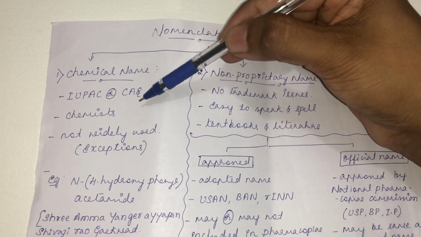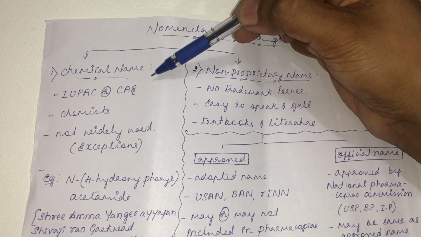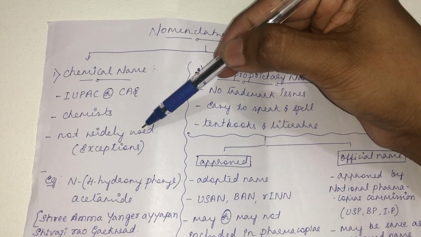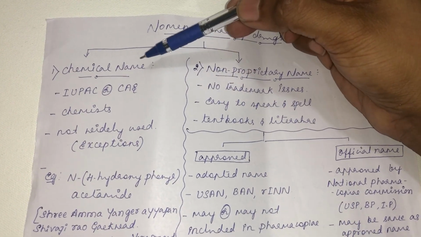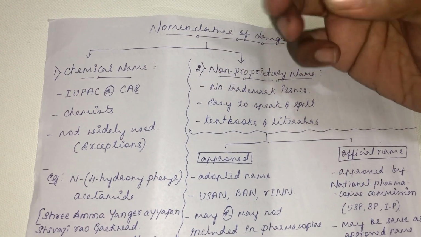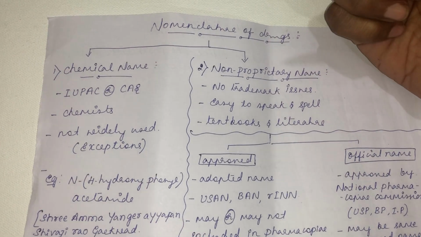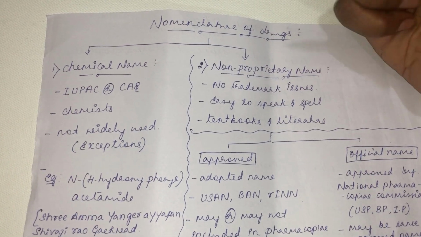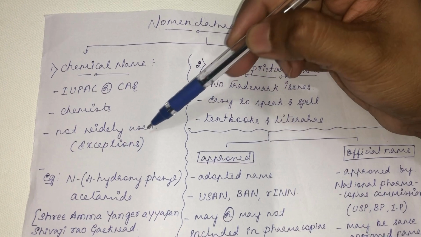So the chemist will be more interested in the chemical name of a drug, but it is not widely used. If you use a chemical name, it is not easily acceptable or memorable. Memory wise, it is not easily comprehended. So it is not widely used.